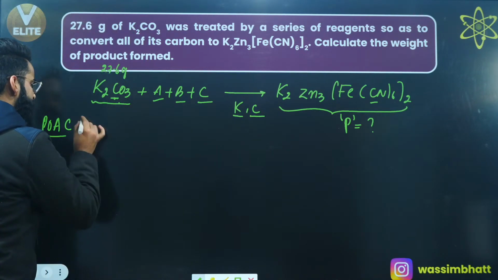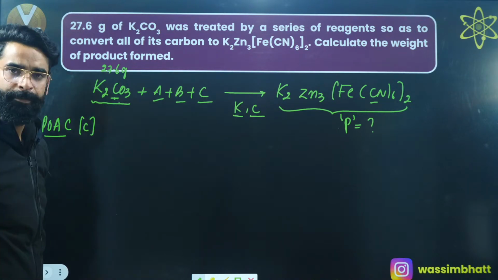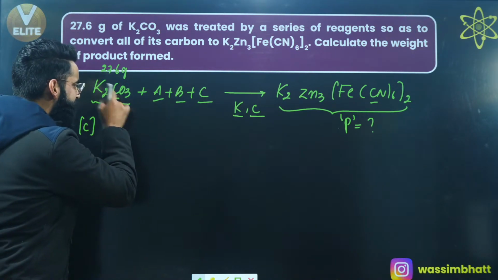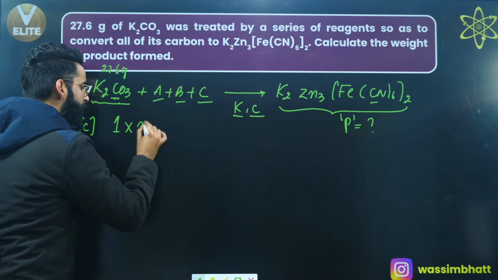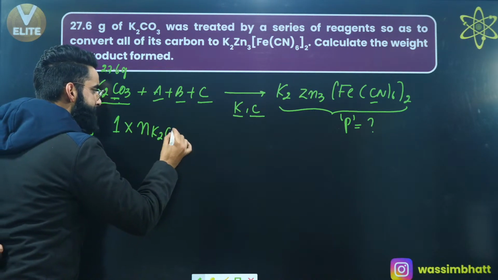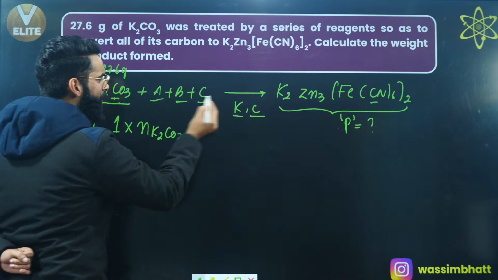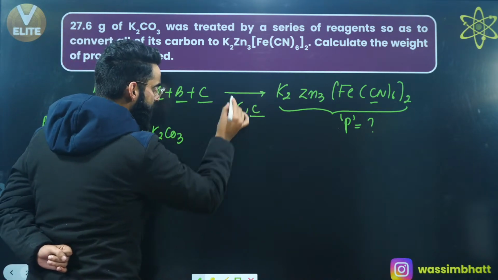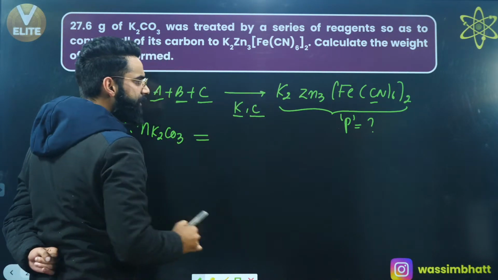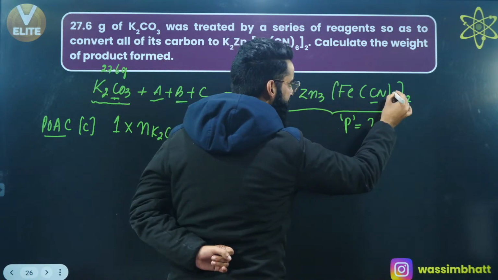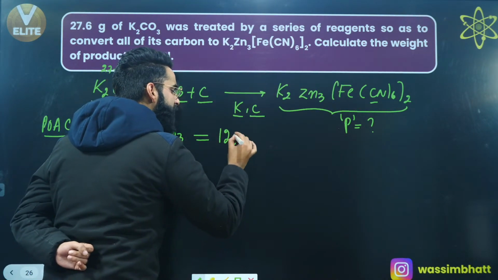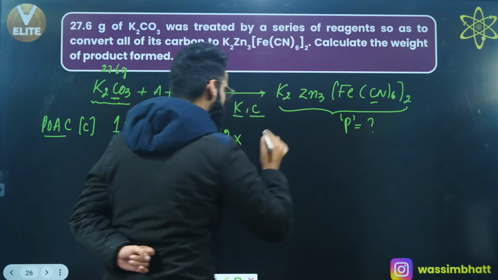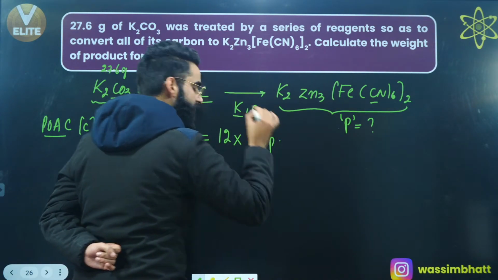So what is the POAC equation for carbon going to be? Do we have carbon right here? Yes. How many atoms? 1. So 1 multiplied by the number of moles of K2CO3. We have no idea what these A, B, C are, so leave it. Instead of this arrow, I'll use the equality. Do we have carbon over here? Yes. How many atoms? 6 multiplied by 2, so there are 12 carbon atoms. So 12 multiplied by the number of moles of this whole compound, the number of moles of the product.